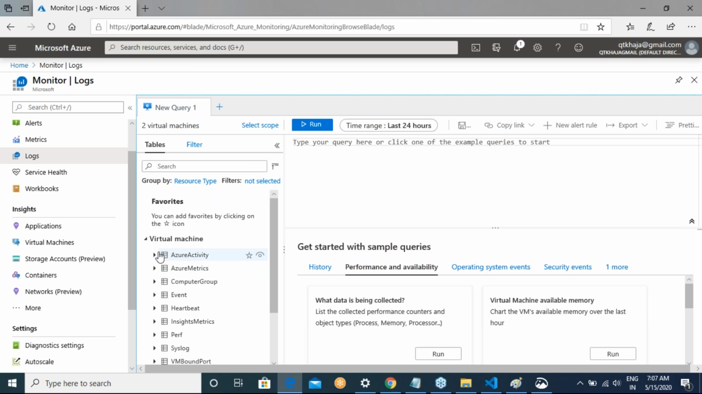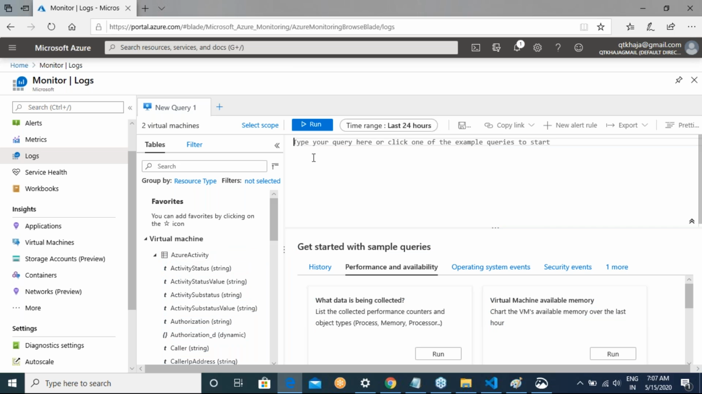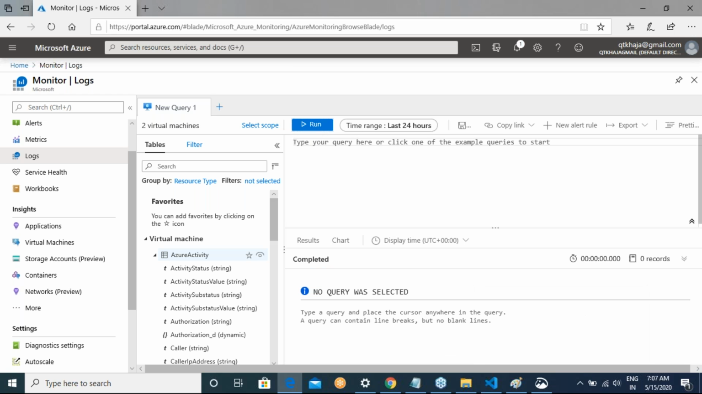some queries. You have to run some queries. Okay. So there is Azure activity. Okay. So I have to run some queries, but I don't know how to run these queries. This looks strange. Let me click on run. Let us see what happens. It says that you don't have any query. Okay. So how do I basically run this?